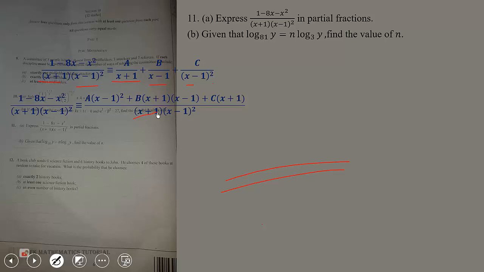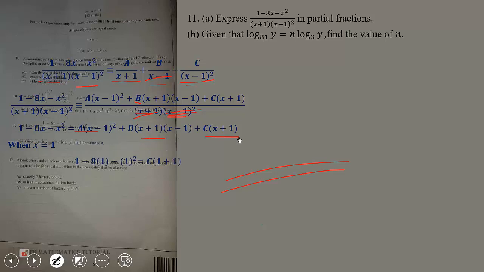It will multiply the a. Then x minus 1 will come here, cancel one of these. We're left with x plus 1, x minus 1. That will multiply the b. Then x minus 1 squared will come here and cancel this. We're left with x plus 1. That will multiply the c. So if that is the case, then the next thing we are going to do is to equate the numerators. So if the numerators are equal, we can now put values of x to make some of the variables 0. So if x equal 1, this will be 0, then this will also be 0.